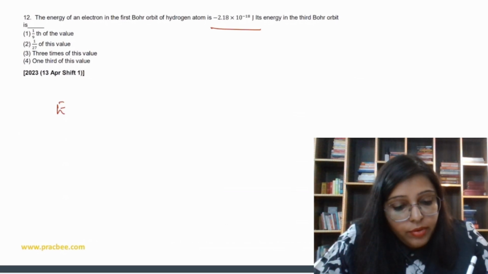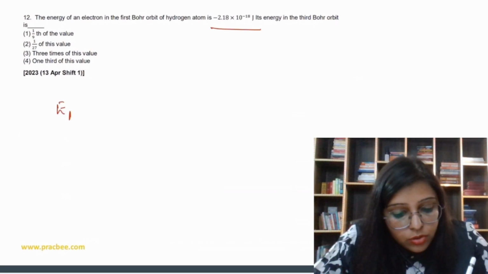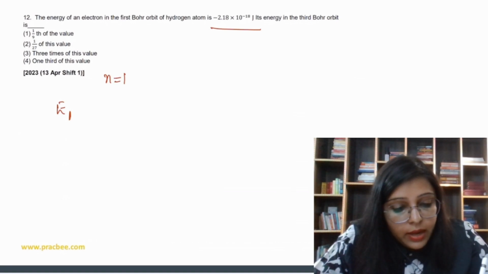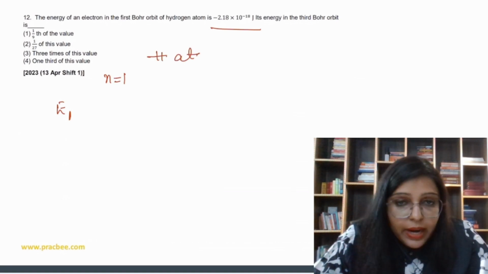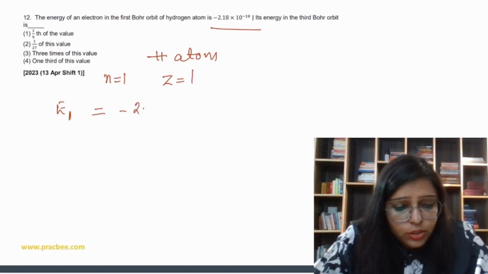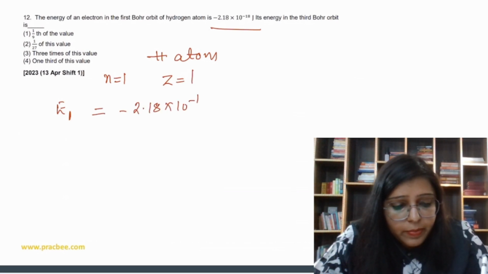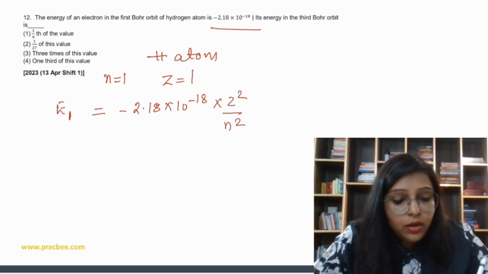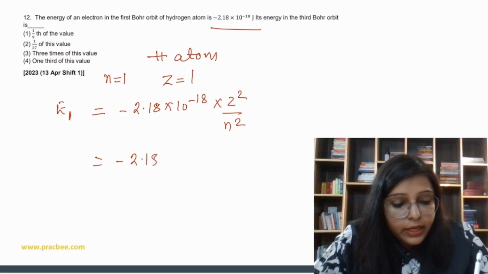So energy of electron in the first orbit, that is n is equal to 1, in hydrogen atom, so for hydrogen atom Z is equal to 1. So that is equal to minus 2.18 into 10 to the power minus 18 Z square upon n square, which is 1. So E1 is minus 2.18 into 10 to the power minus 18.